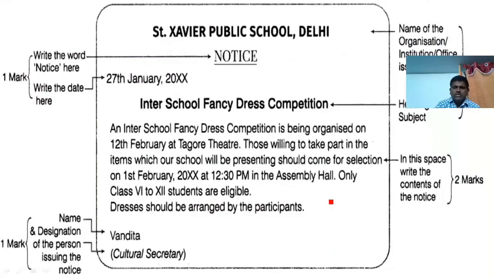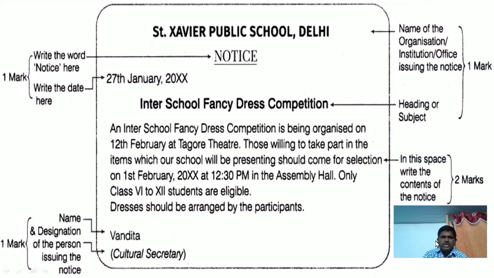Look at this one. Then we will close how to write this notice. Once again I am repeating, for the title you are having 1 mark, and for the date and notice writing there is 1 mark.